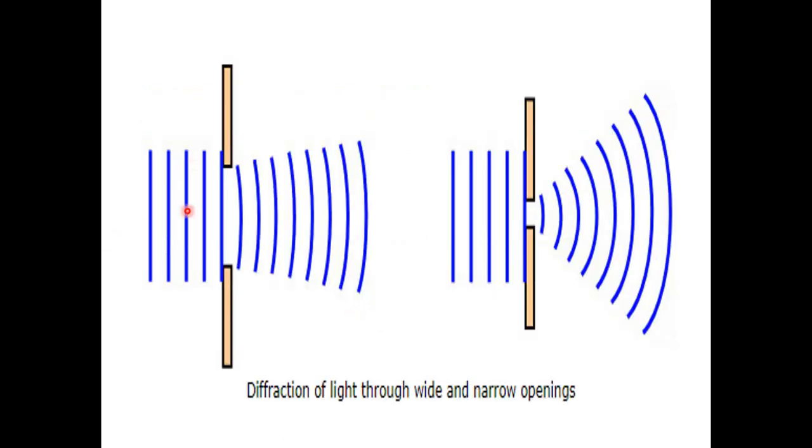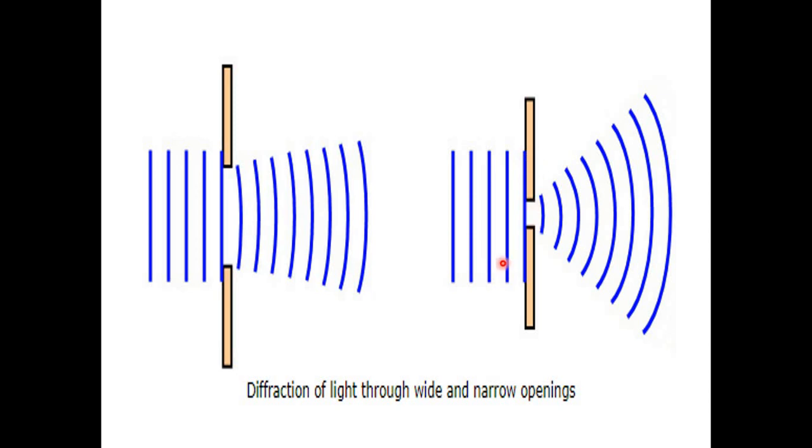The same thing is explained with the help of this particular figure. Here in the first case you can see the opening is quite large. So when light passes through the opening, it will simply get transmitted through the open area. But if the openings are very small, you can observe over here that there will be bending of light and the light will change its direction. So that is nothing but diffraction.